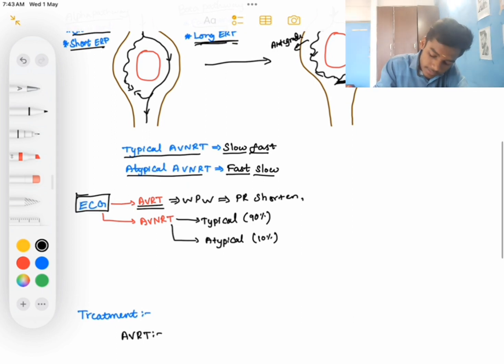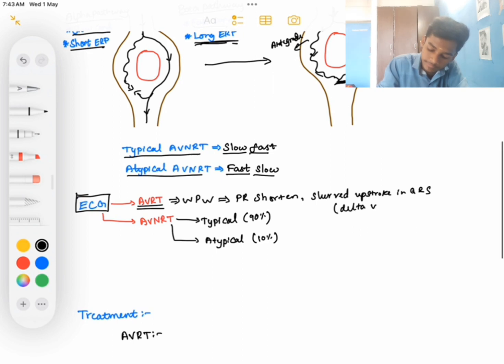It has a slurred upstroke in the QRS complex. It is known as the delta wave. It will look like this.